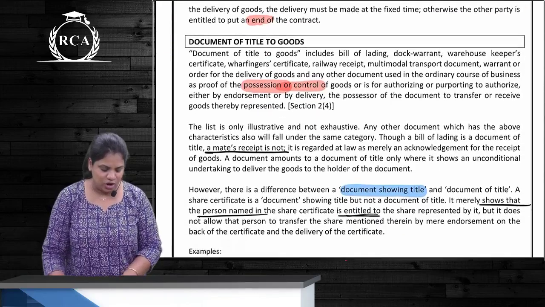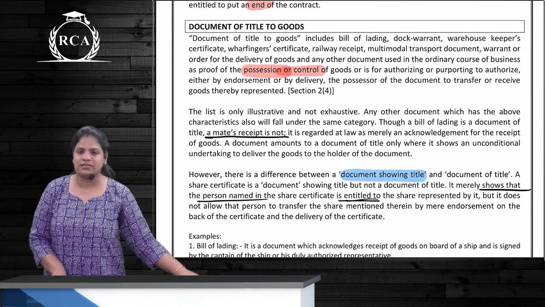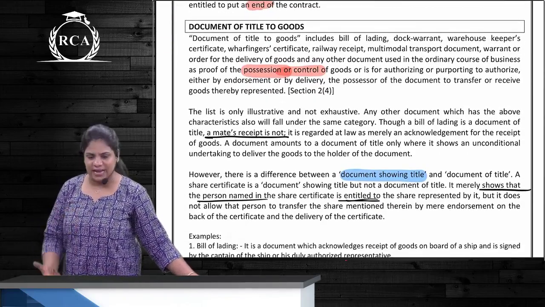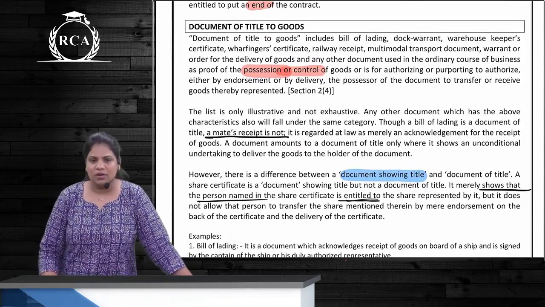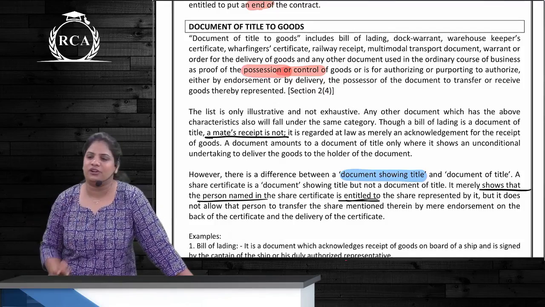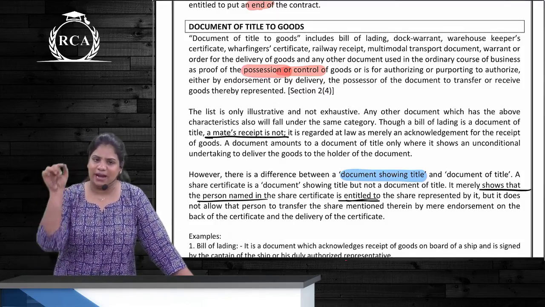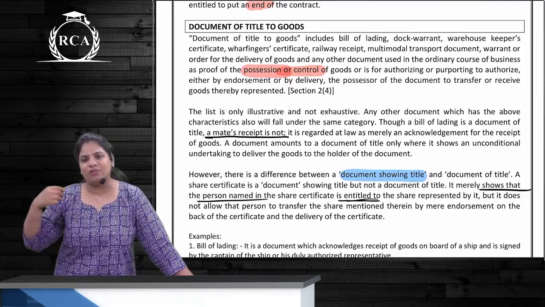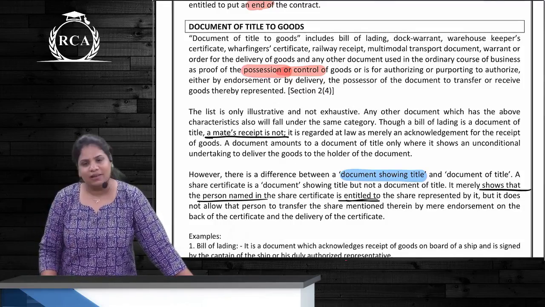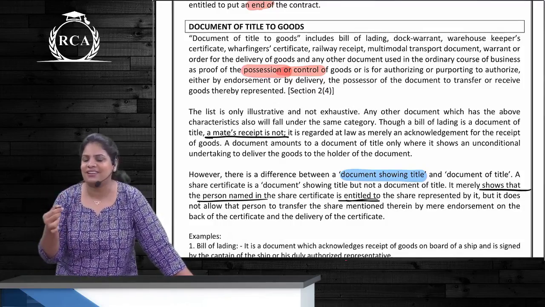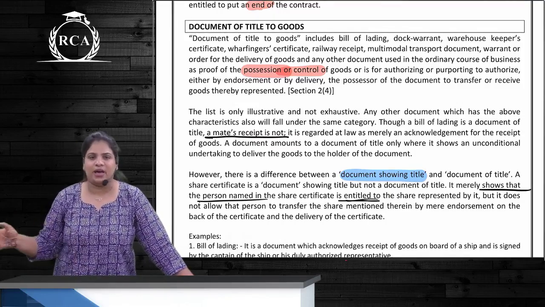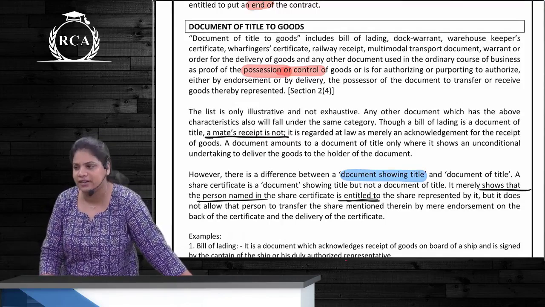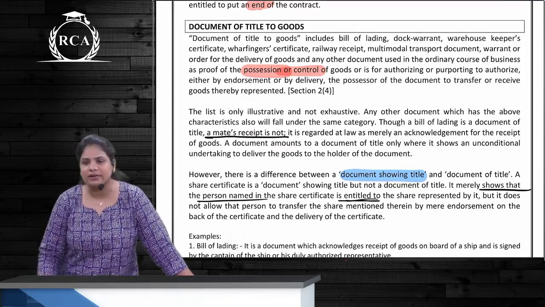Correct? Then document of title to goods means whoever is the bearer or the possessor, he is treated as if he has got control over the goods. Where our mom gives the dresses for dry cleaning, the receipt is made in the mom's name. Correct? But can we go and get the goods back? Yes, we can, because whoever has that receipt is treated as if he is the owner. Correct? So this is a bearer document, document of title to goods. Document showing title means what?